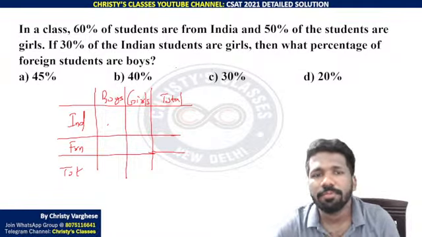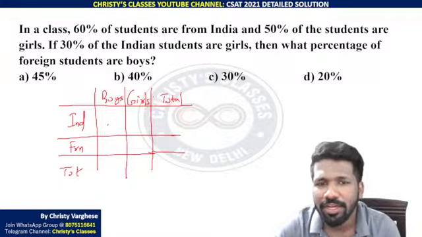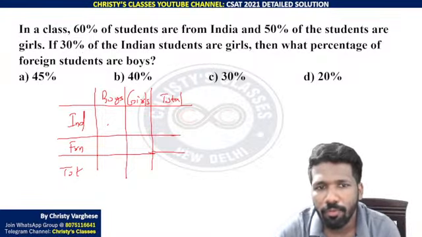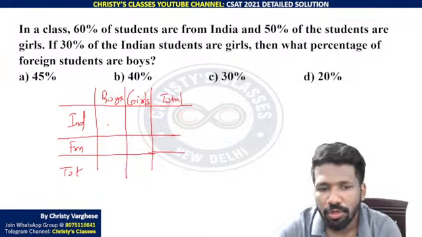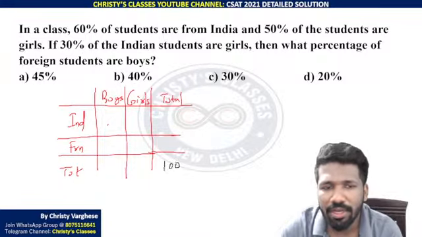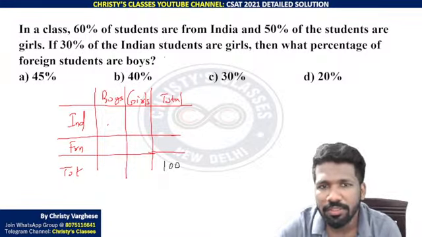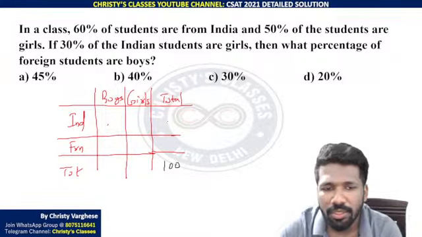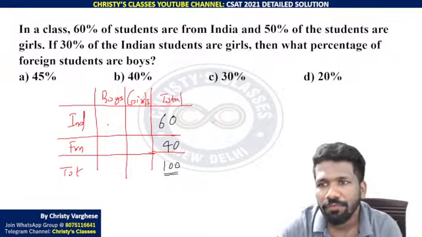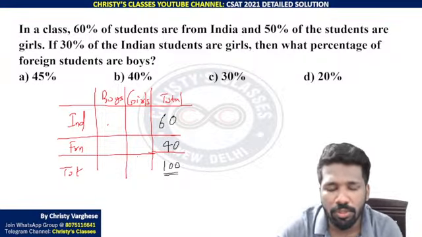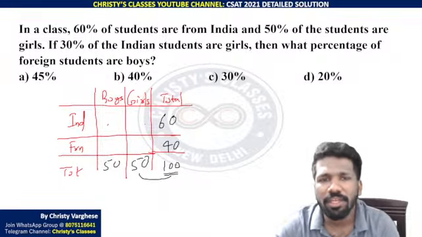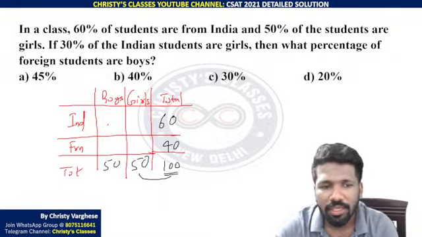In a class, 60% of the students are from India. So let us take an example here to avoid the percentage. Total students in the class, let it be 100. 60% of the students are from India means Indian students total is 60. So foreigners will be 40 out of this 100. 50% of the students are girls, so total girls are 50. So total boys are 50, 100 minus 50.